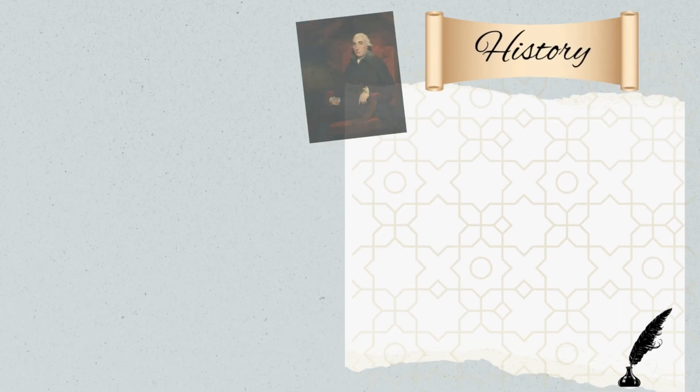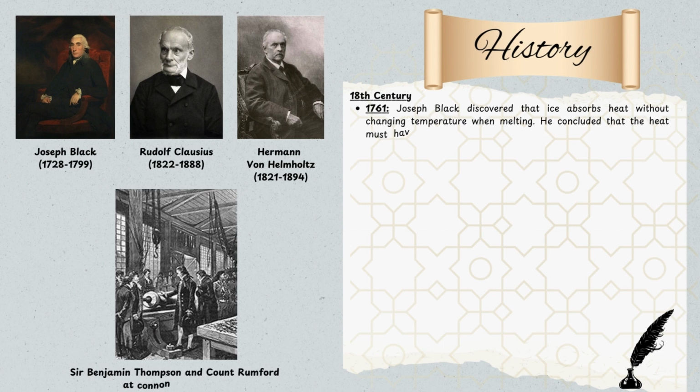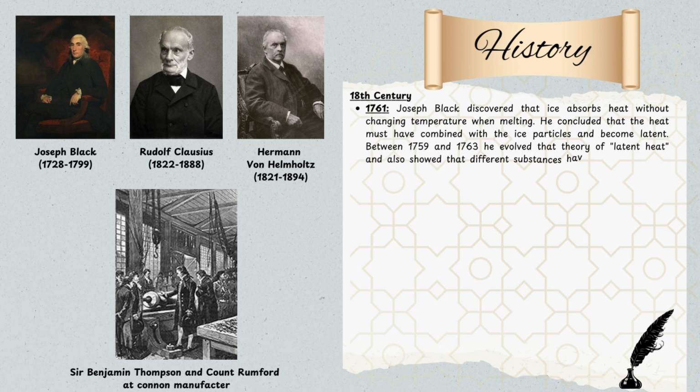Next is the history of heat. In the 18th century, Joseph Black discovered that ice absorbs heat without changing the temperature when melting. And then he developed the theory of latent heat and also showed that different substances have different specific heat.